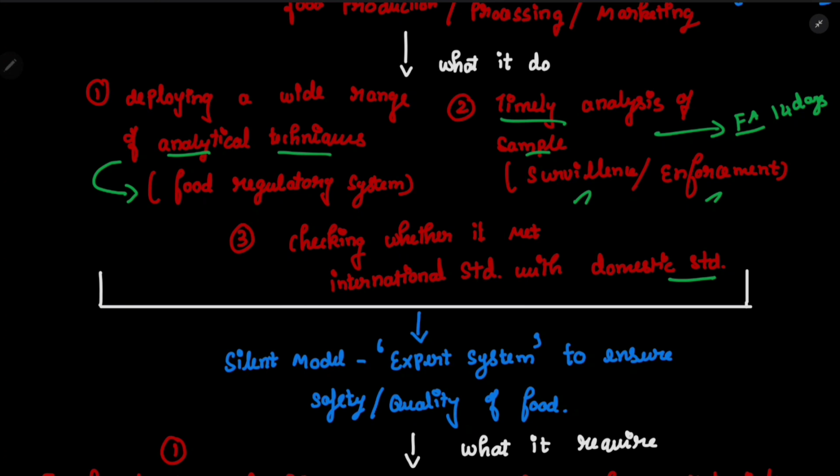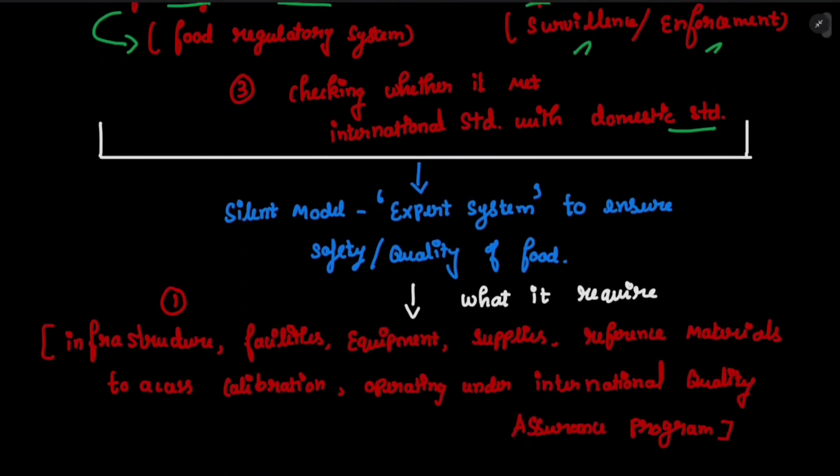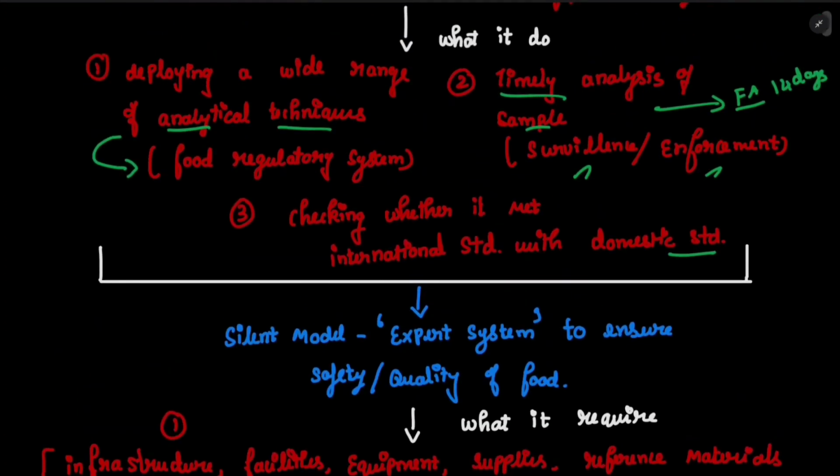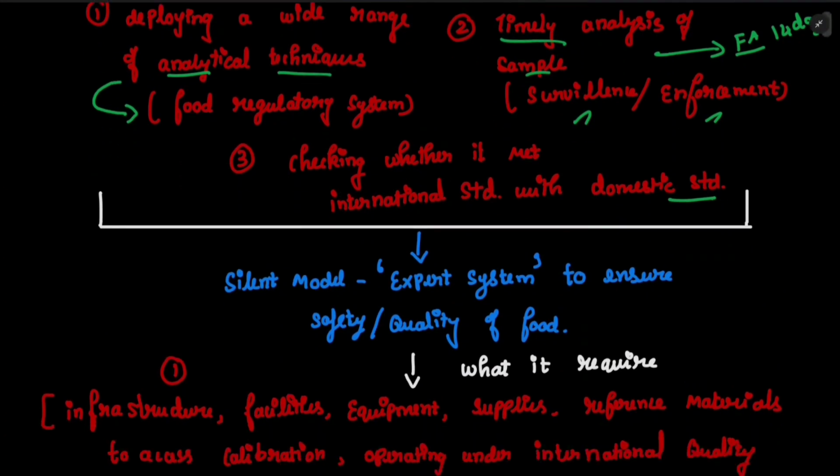So these are the roles of a food testing lab. Now, combining all these roles, we can say this is an expert system, because it is a silent model. We will only use it when we need it. It is an expert system, and this will ensure the safety and quality of food.